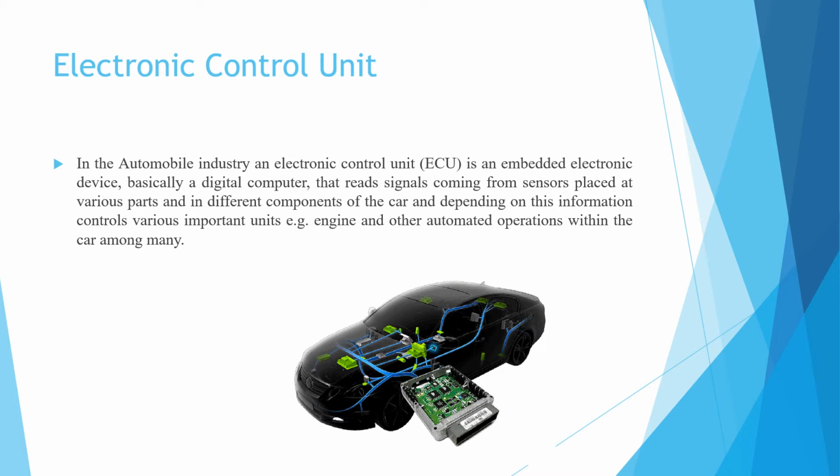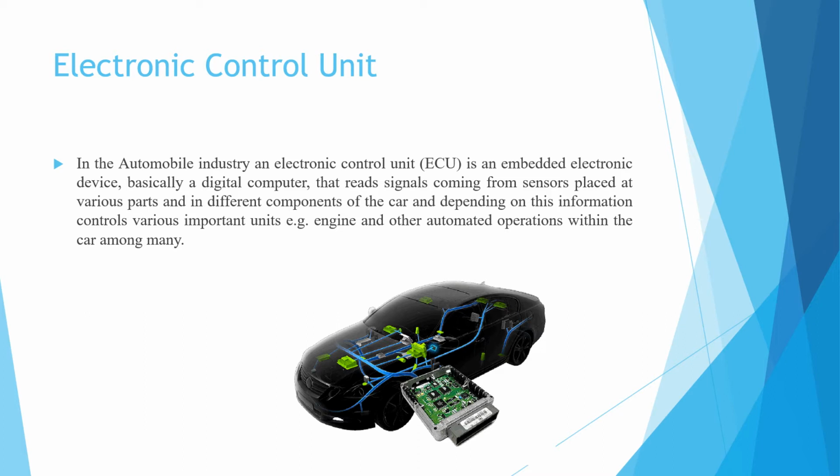In the automobile industry, an electronic control unit is an embedded electronic device, basically a digital computer, that reads the signals coming from the sensors placed at various parts and in different components of the car, and depending on this information controls various important units, for example the engine and other automated operations within the car, among many.